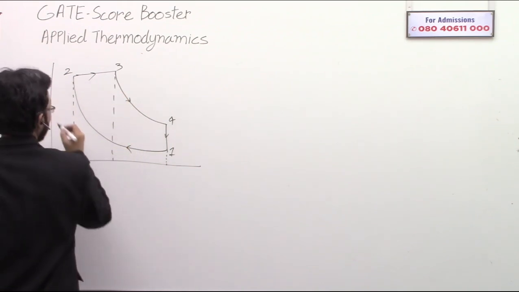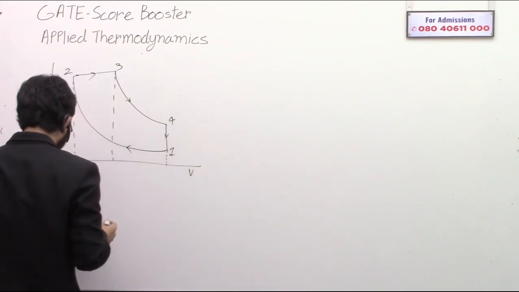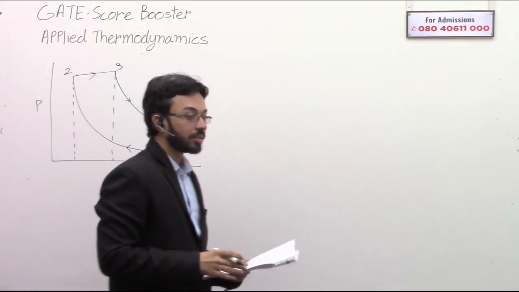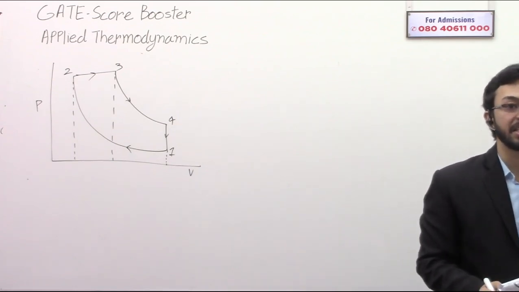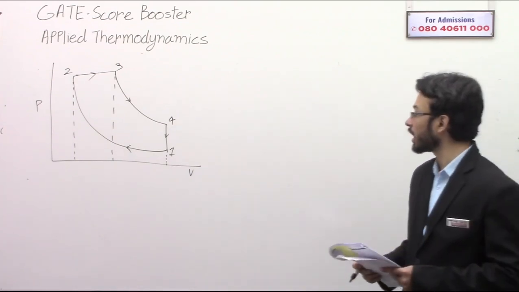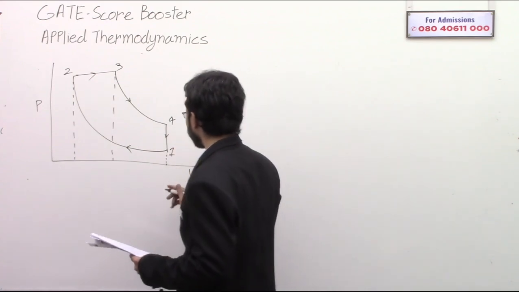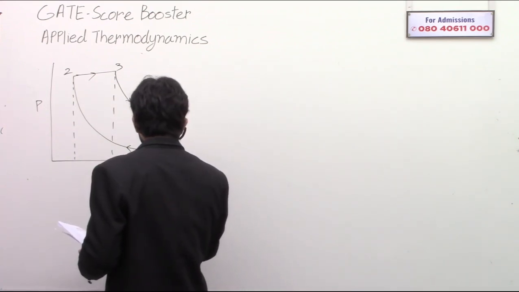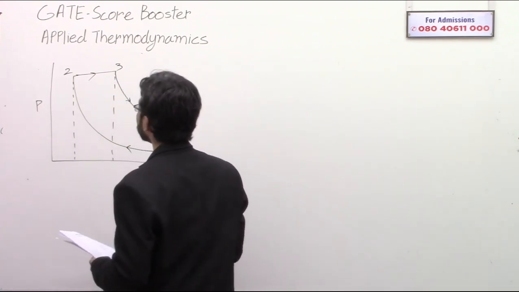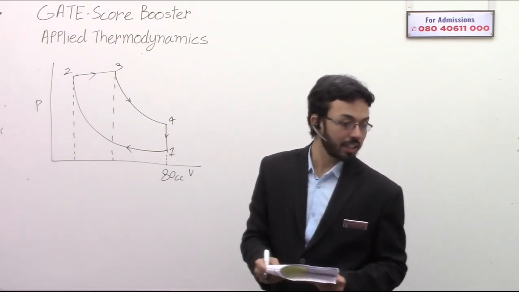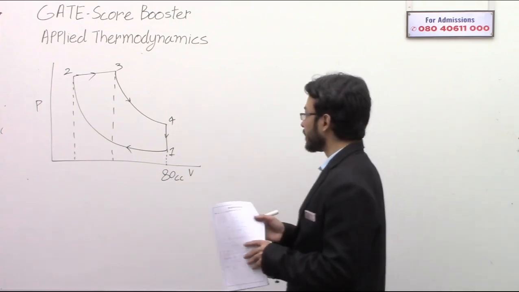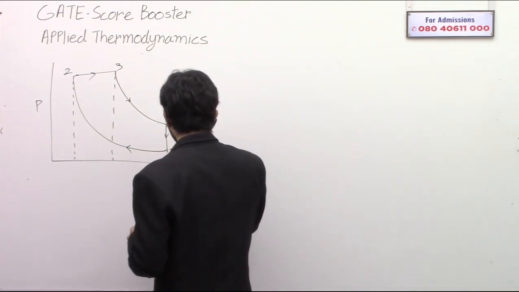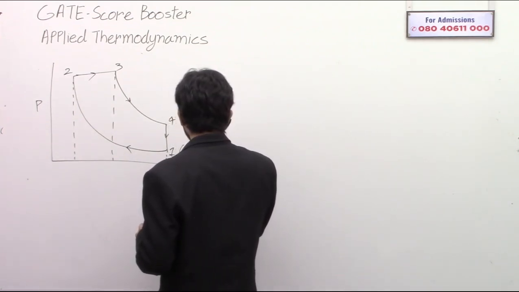This is P, this is V, and they have given that the engine is sucking 80 cc of air. So this V1 is 80 cubic centimeter. Any other data? Air at 1 bar and 27 degrees Celsius. So at this point, this is 1 bar and 300 Kelvin.